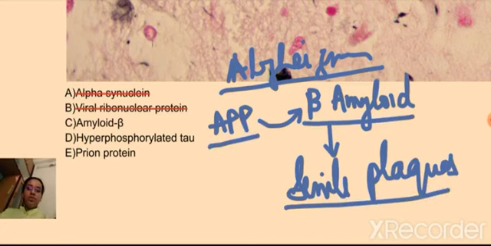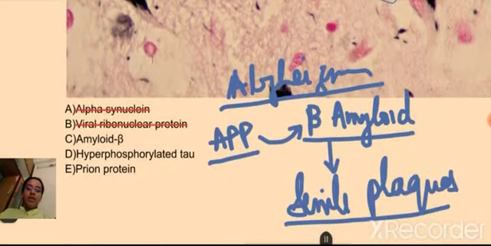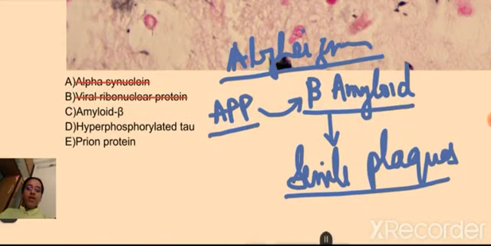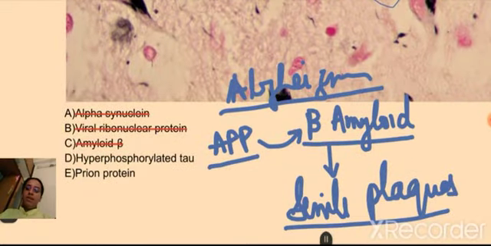So this could as well be senile plaque. So why is it not senile plaque? Because the bodies that we are looking at are intracellular inclusions, whereas beta amyloid is a plaque. It is not an inclusion. It is an extracellular plaque, not an inclusion. That is why in this question, even though amyloid beta is seen in Alzheimer's disease, what we are seeing in the image is not amyloid beta.